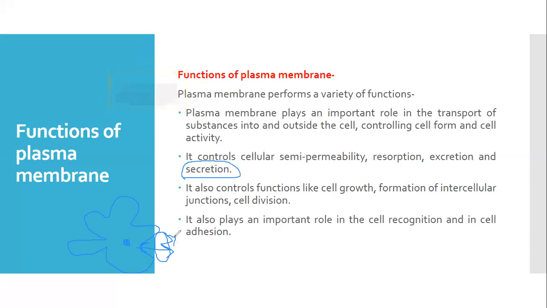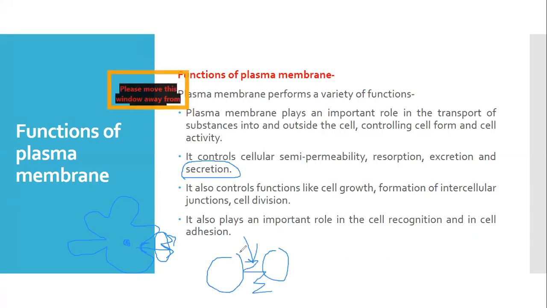What is the meaning of intercellular space? This is one cell and this is another cell. Whatever space is there in between these two is called the intercellular space. What will happen? It will evaginate out and the secretory vesicle will be given out. And whatever content is there in this secretory vesicle is simply released into this intercellular space. Fine? And we know that on these plasma membranes, the cell receptors are also there.